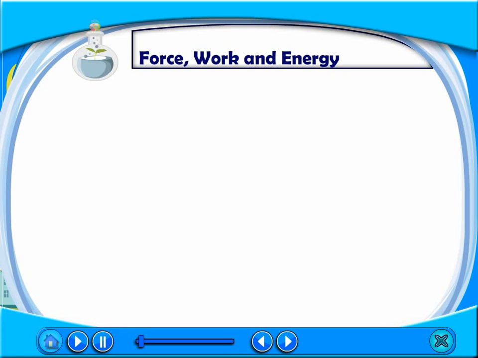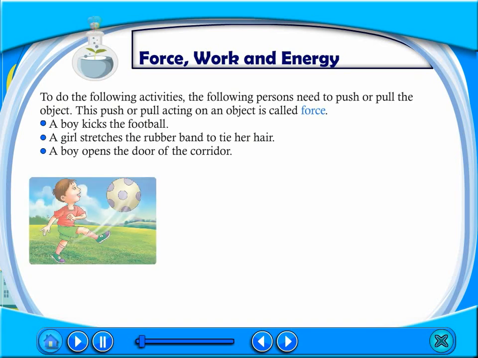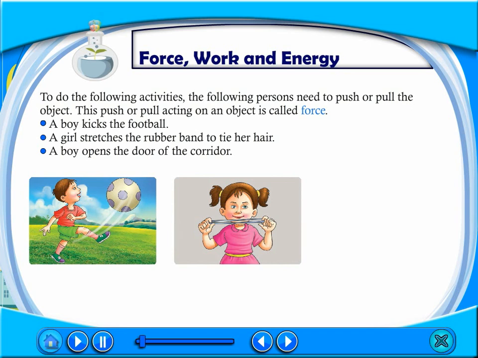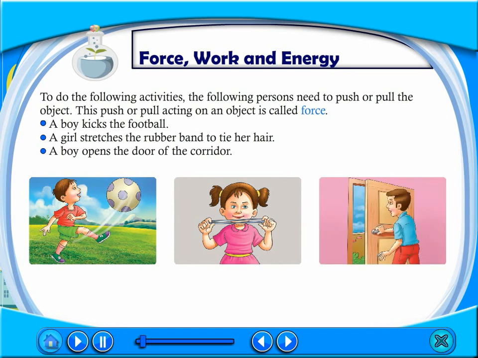Force, work, and energy. To do the following activities, the following persons need to push or pull the object. This push or pull acting on an object is called force. A boy kicks the football. A girl stretches the rubber band to tie her hair. A boy opens the door of the corridor.